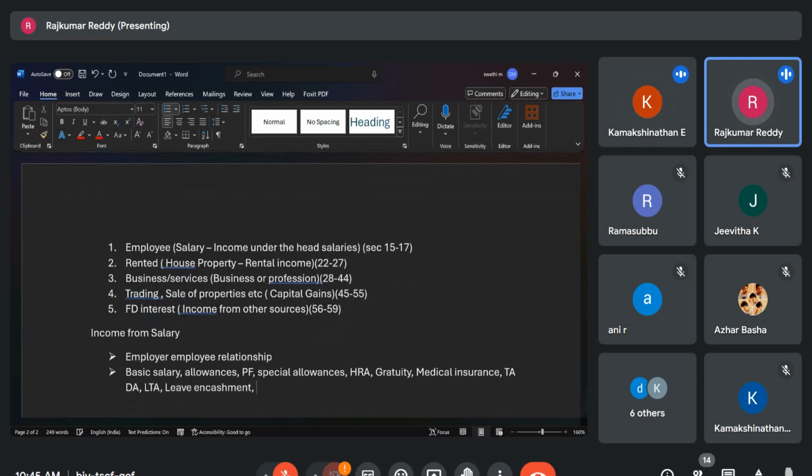If somebody is working in some government services, they get the pension. Then you may be getting your annual bonus from your employer. Then some companies may give some transportation allowance. Some companies, like if somebody is working in the police department, they get the quarters.